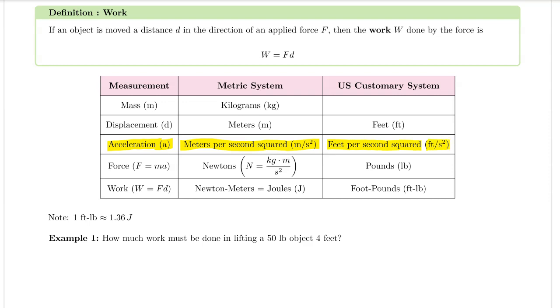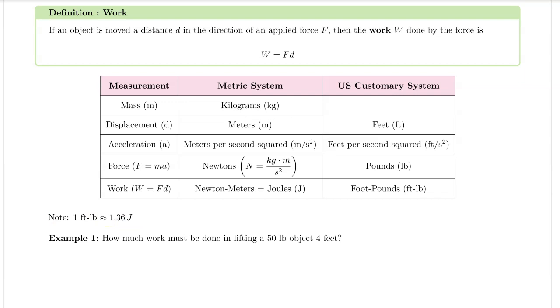Force in the US customary system is measured in pounds, shorthand lb. Force in the metric system is in newtons, and 1 newton is equal to 1 kilogram times meters per second squared. Work is measured in newton meters or joules in the metric system, and in foot-pounds in the US customary system. Note that 1 foot-pound is approximately 1.36 joules.